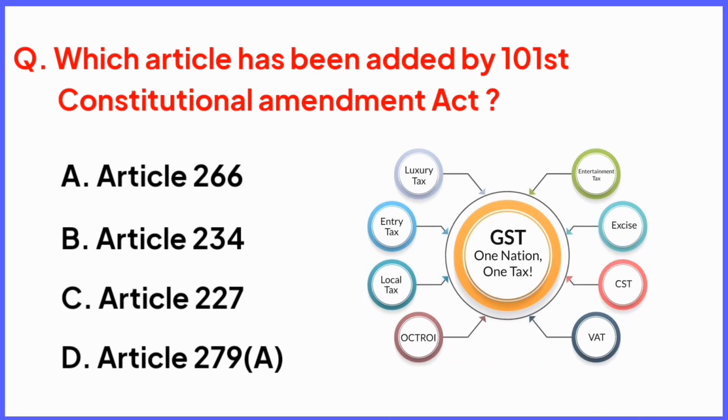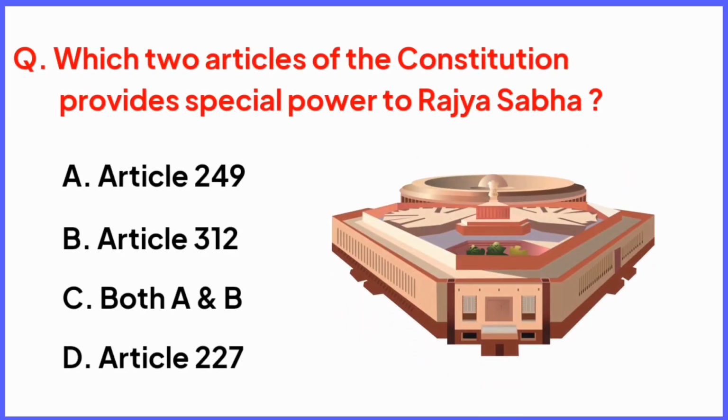Which article has been added by 101st Constitutional Amendment Act? Right answer is option D, Article 279A. Which two articles of the Constitution provides special power to Rajya Sabha? Right answer is option C, both A and B, Article 249 and Article 312.